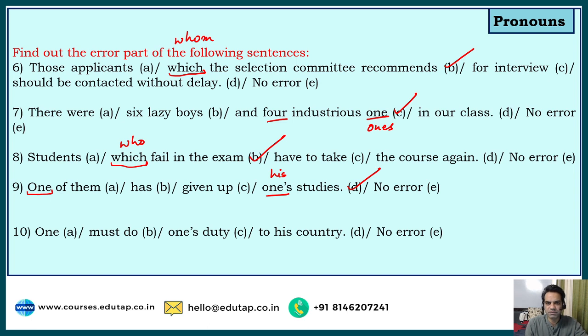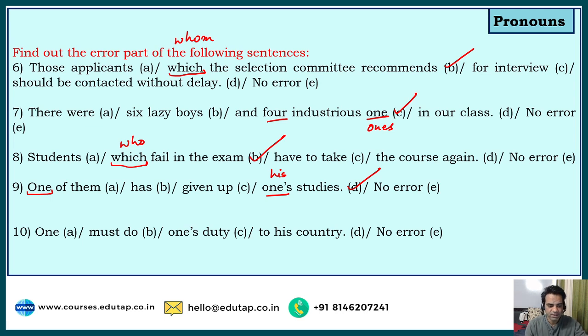Now you must be asking yourself, sir, why are we always using his? Why not her? Guys, this is a rule of grammar, whenever the gender is not clear, not specific, we have to use his, we cannot use her. That is a rule of grammar which has been carrying on for quite some time now. So whenever the gender is neutral, we have to use his. For example, a doctor should look after not her patients, his patients. That's what we speak, because a doctor can be both male and female, right? A teacher should listen to his students. So teachers are usually females, but we use his. This is a rule of grammar. So one of them has given up his studies, right?